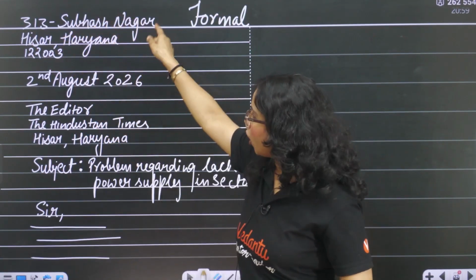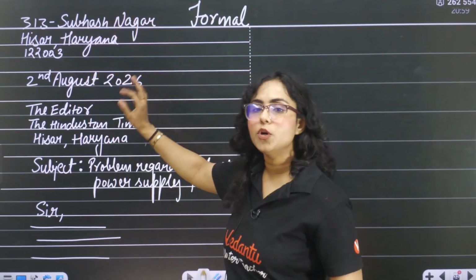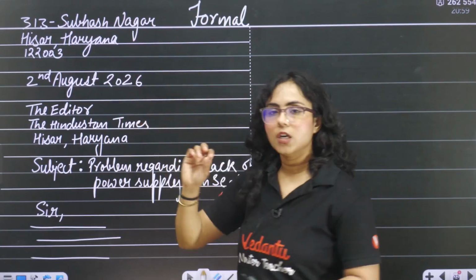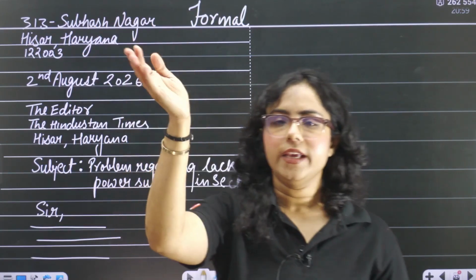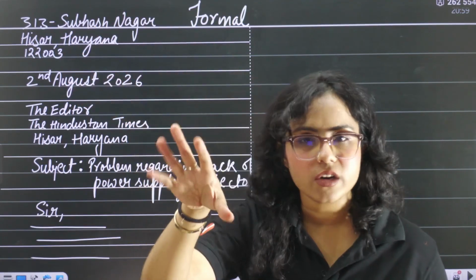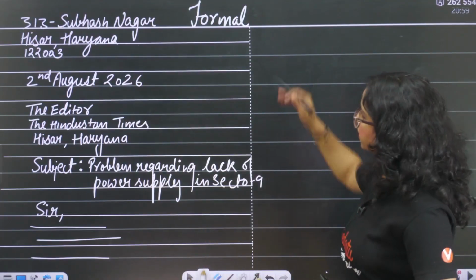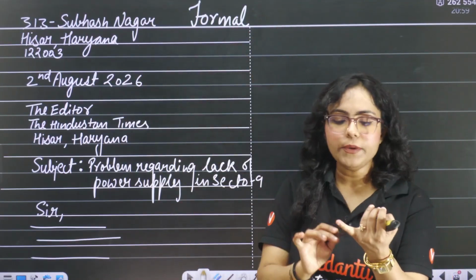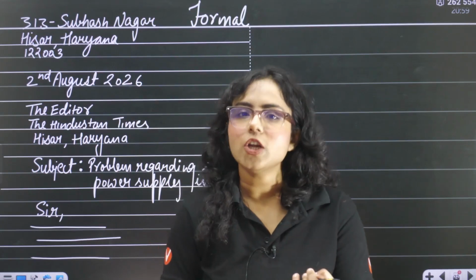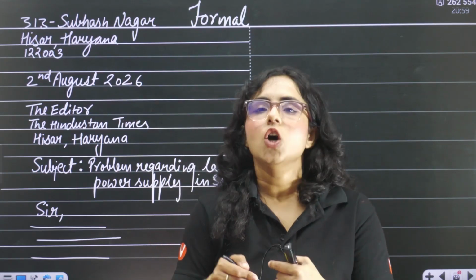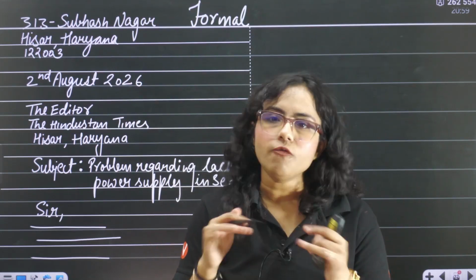So you can put a comma there, but you should not put a comma at the end of the receiver's address or sender's address or receiver's designation. No, you will not do that. Okay. So this will be your format, and this will be your format for the complaint letter also. This will be your format for order placement also, because they are all formal letters.